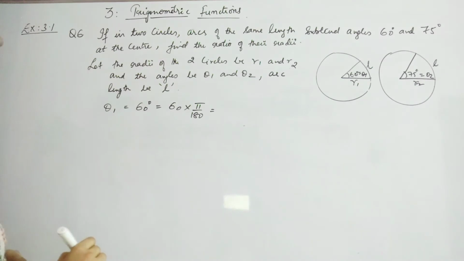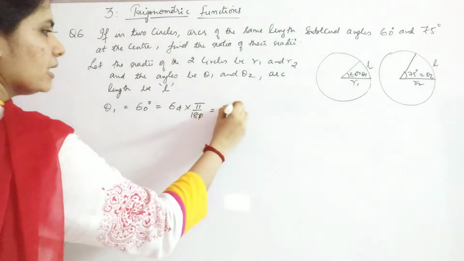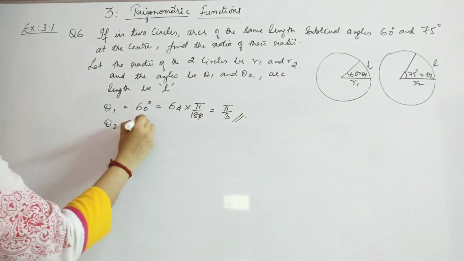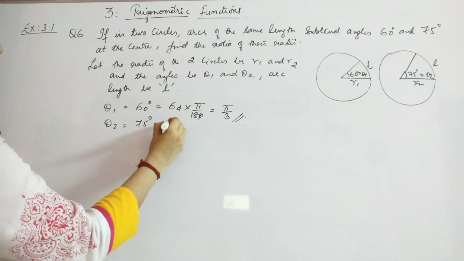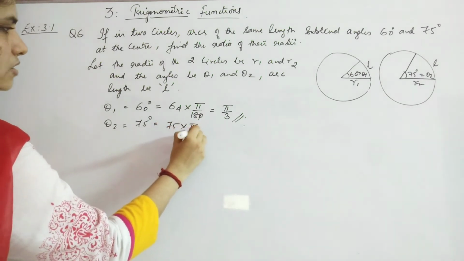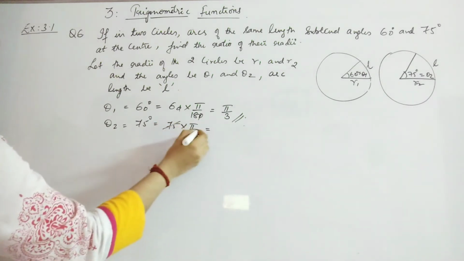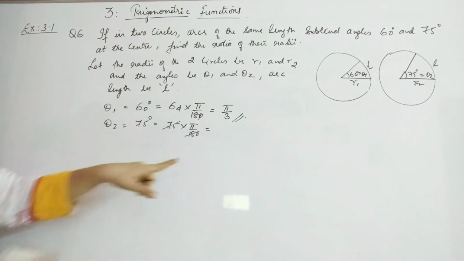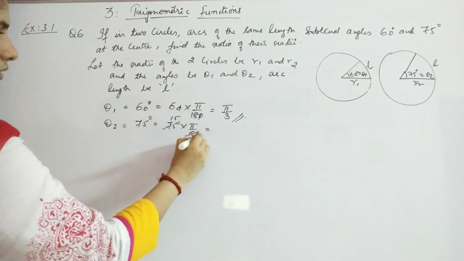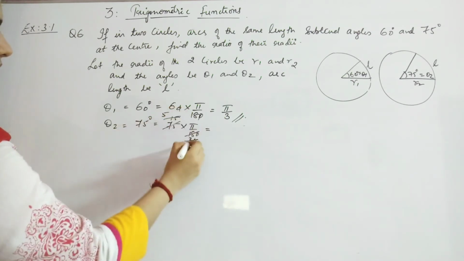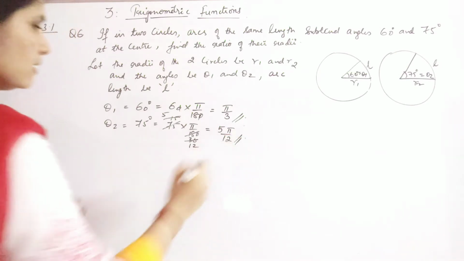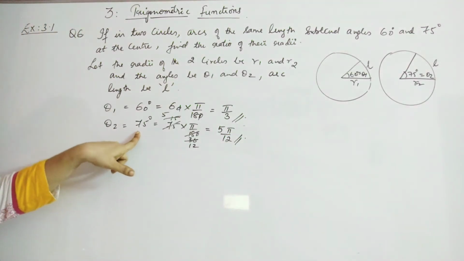Again radian measure. So you will get it to be pi by 3. Okay, that is your first one. And second one, that is theta 2 is 75 degrees, which is also converted, and after cancelling, you will get 15 and then 36. Then again you will get 5 and 12. So you are getting 5 pi by 12 as the radian measure of 75 degrees.